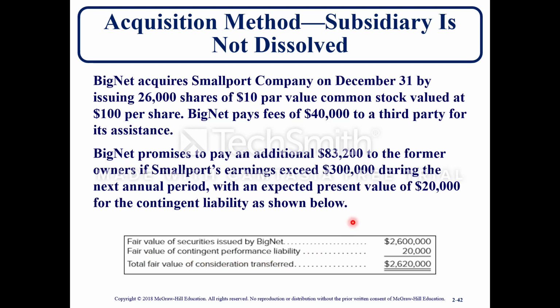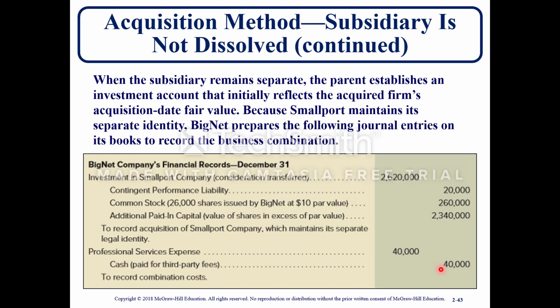And then they're telling you they had an additional $20,000 contingent liability based on the performance promise. And so altogether, the total fair value of consideration transferred is $2,620,000. So when the subsidiary remains separate, the parent establishes an investment account that initially reflects the acquired firm's acquisition date fair value. Because Small Port maintains its separate identity, BigNet prepares the following journal entries on its books to record the business combination. And so BigNet Company financial records, December 31st, investment in Small Port Company.